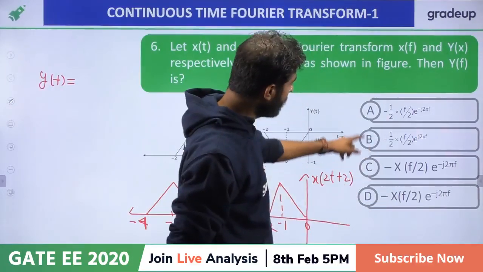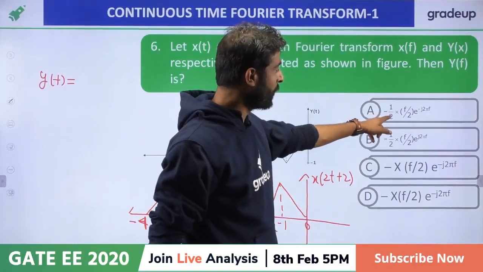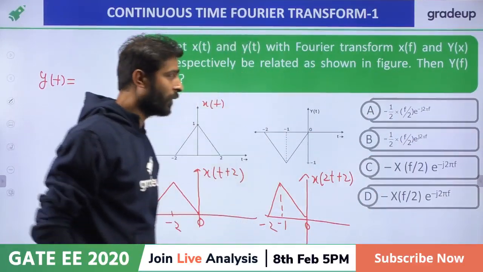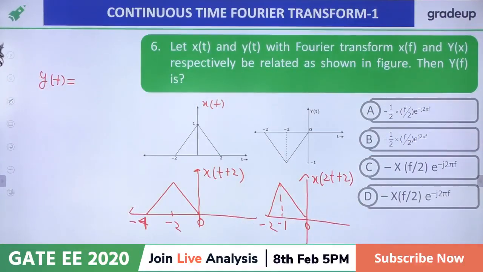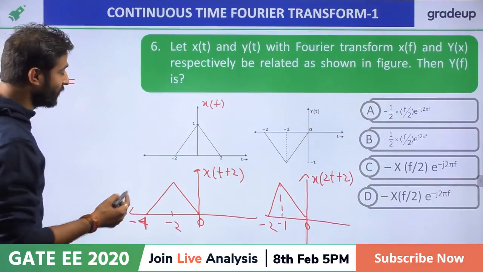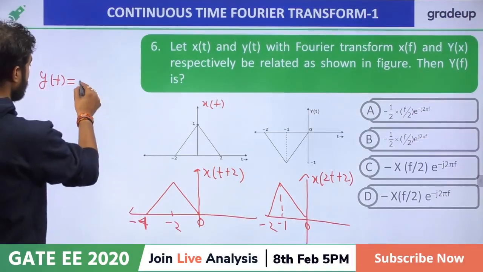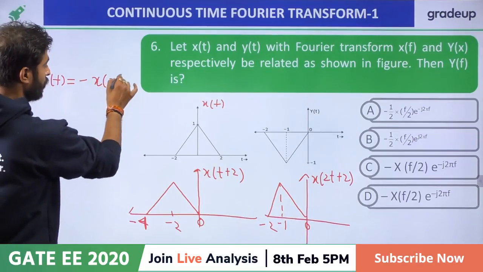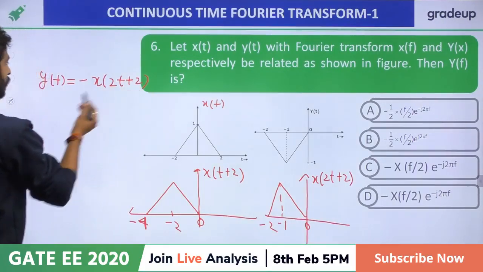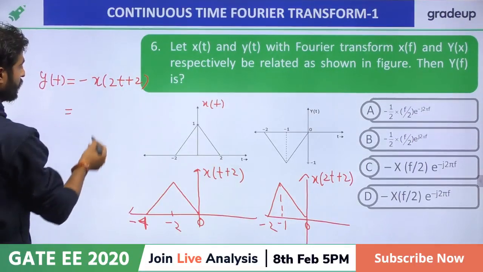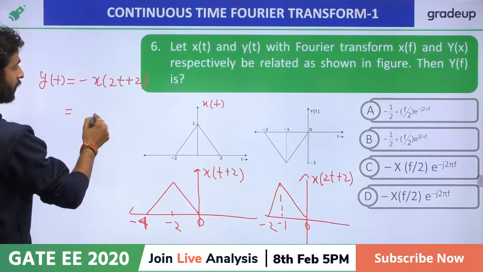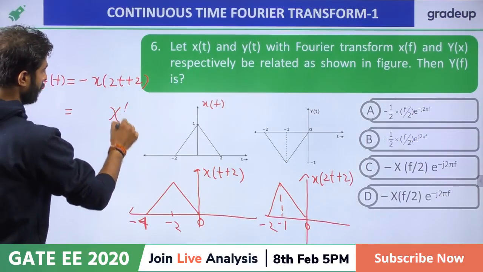No. D and A are different, right? Here minus 1 by 2 is multiplied, here 1 by 2 is not multiplied. How can you say that it is the same? So y of t is nothing, my dear friend, minus x of 2t plus 2. So if you want to solve this function in the Fourier frequency domain, then it will become x of